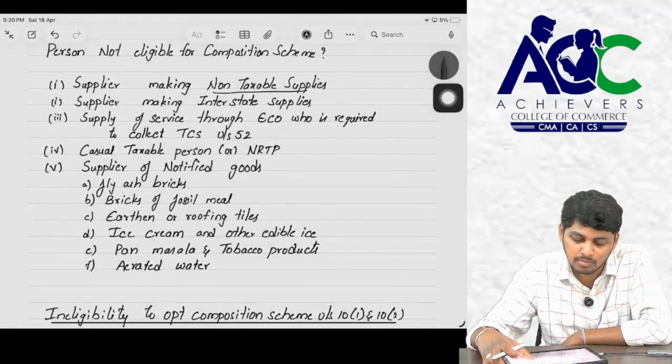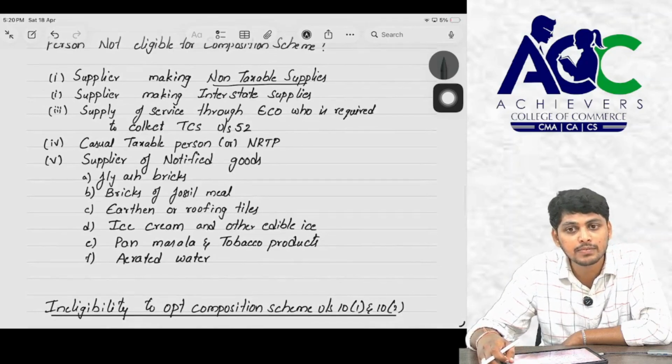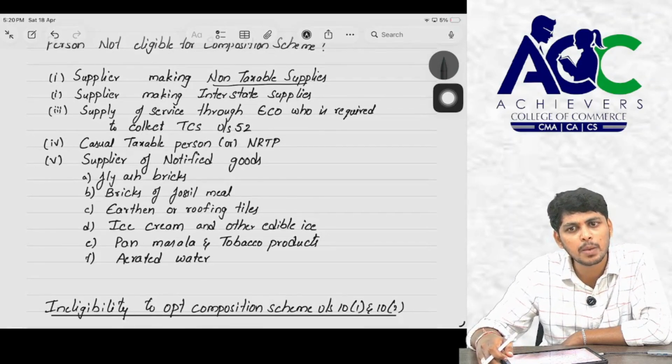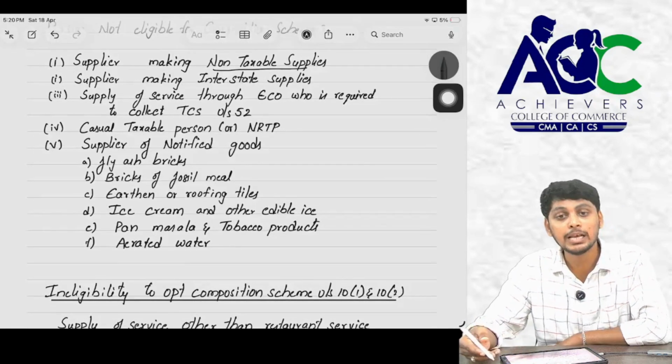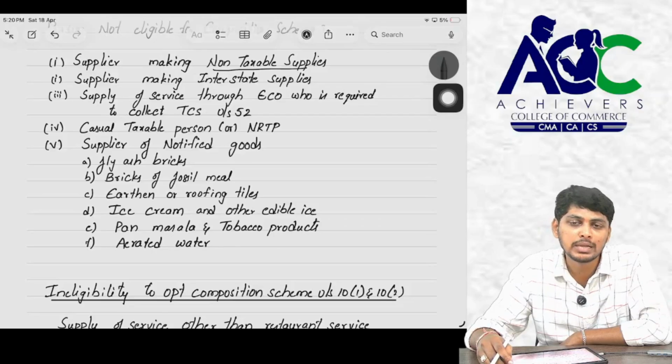Sir, next, supply of service through an e-commerce operator. What is meant by supply of service through an e-commerce operator, sir? It is nothing but services like Urban Clap or Ola services. Then a casual taxable person or non-resident taxable person is also ineligible for the composition scheme.